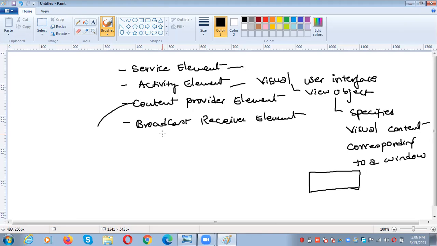And the next one, the broadcast receiver element. By using this, you can receive broadcast messages and respond to them accordingly. In order to receive the broadcast messages and respond to them, the broadcast receiver element will help us.